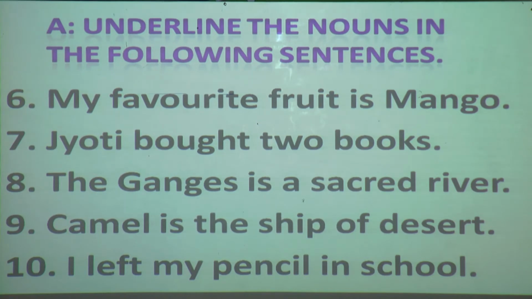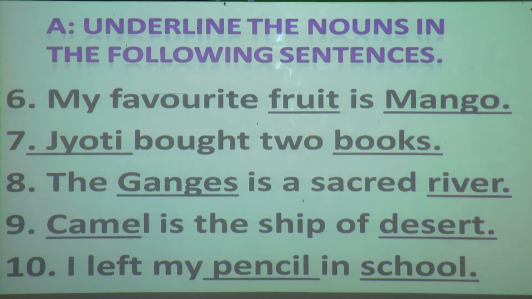Hope you have done from 6 to 10, you have underlined all the nouns. Now do you want to check your answers, students, whether you have done it right or not? Okay, now we will see. So what is the answer? In the first one, my favorite fruit is mango. Fruit and mango. Fruit is the name given to all types of fruits. Mango is a specific name given to one of the fruit.